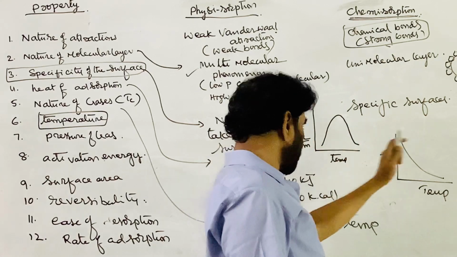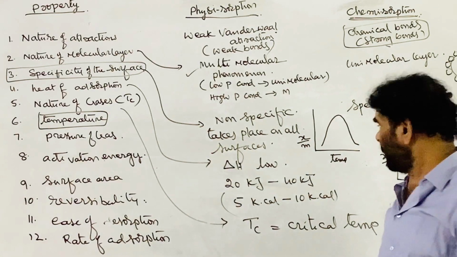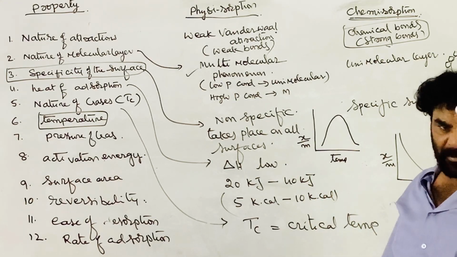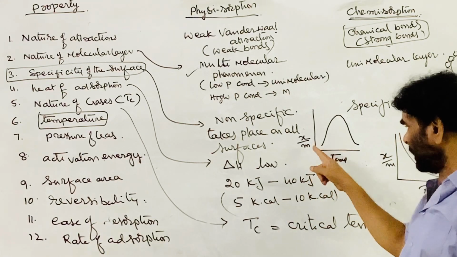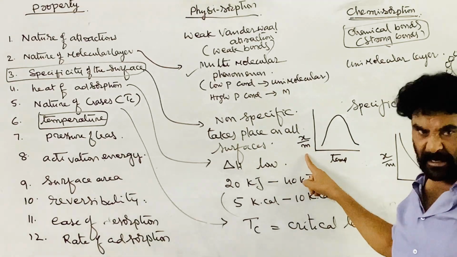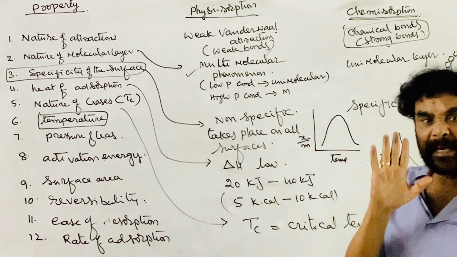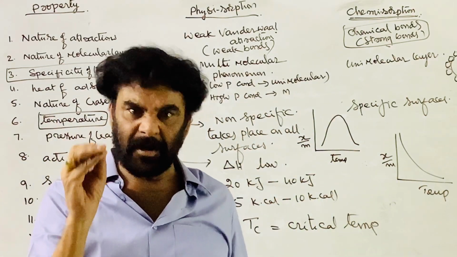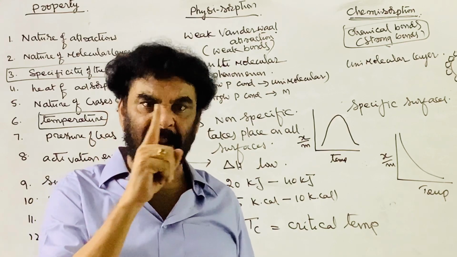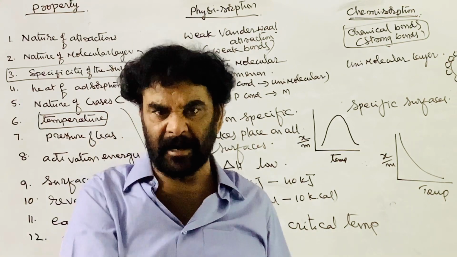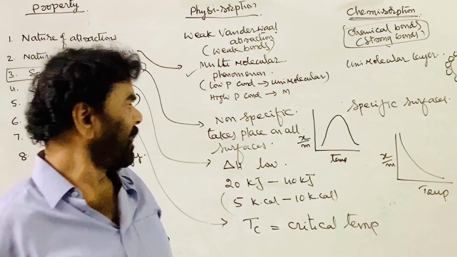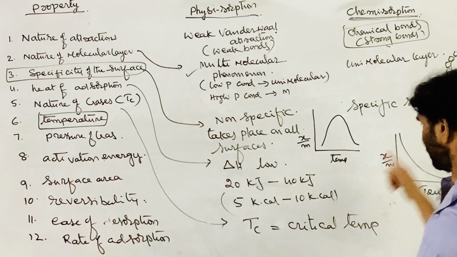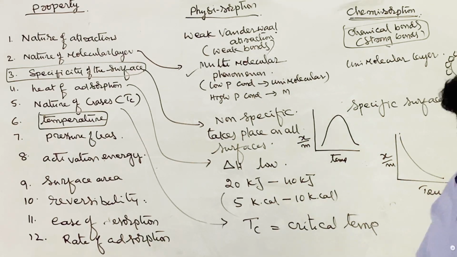This is the graphical representation of chemical adsorption. This is the extent of adsorption: the amount of gas, or volume of the gas, that is adsorbed on unit mass of the adsorbent. This is called the extent of adsorption. The amount of gas adsorbed per gram of the adsorbent is called the extent of adsorption.